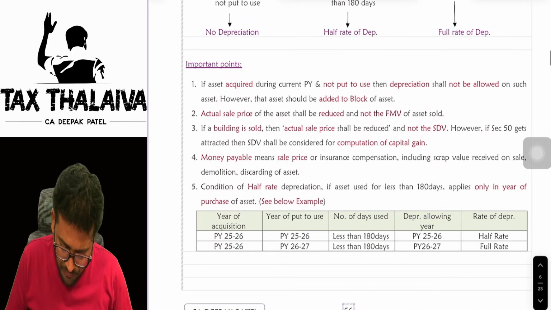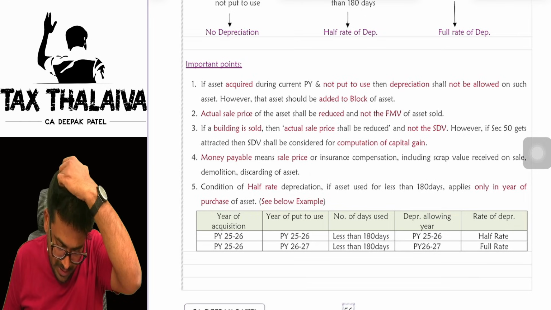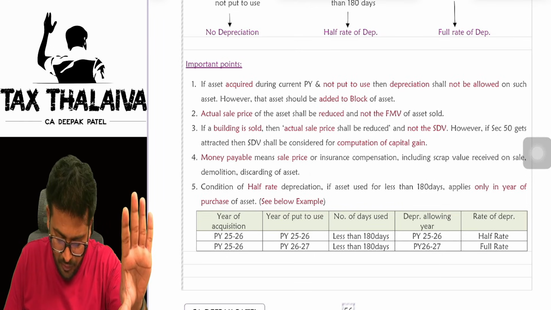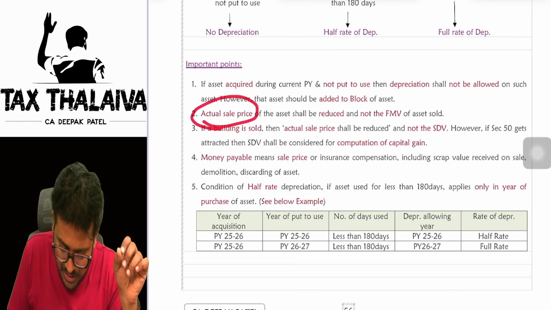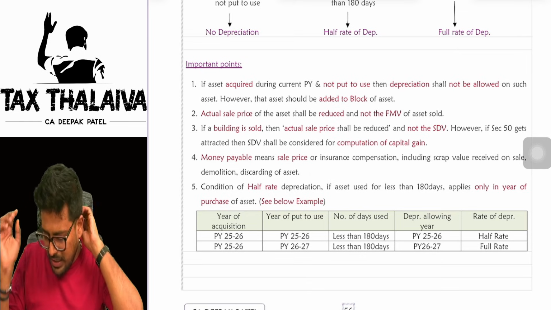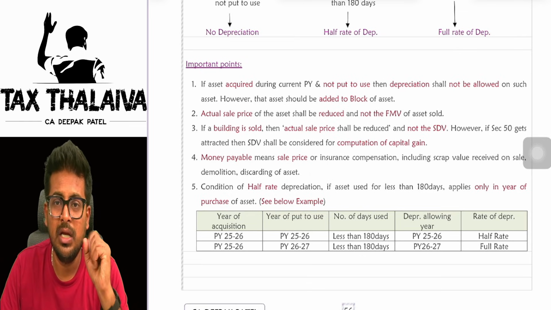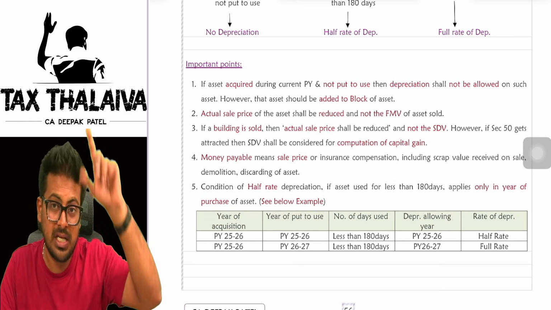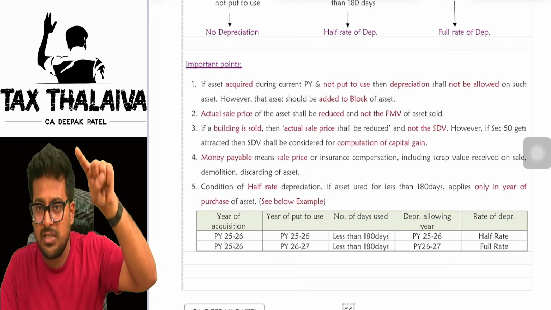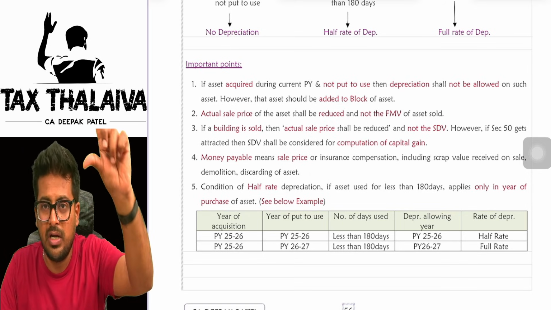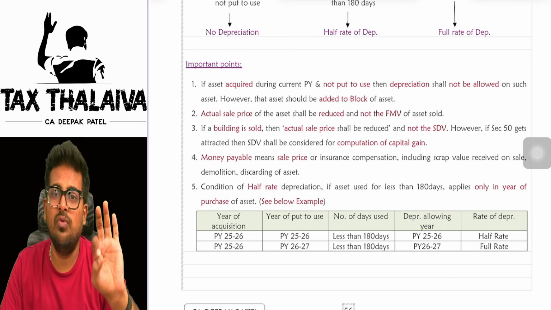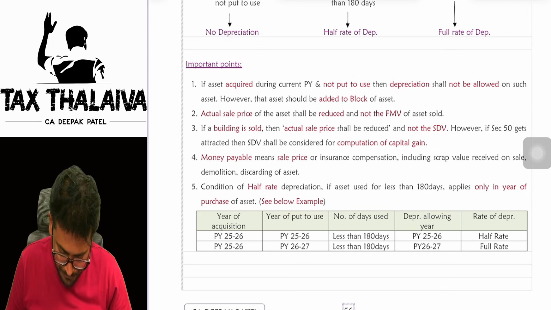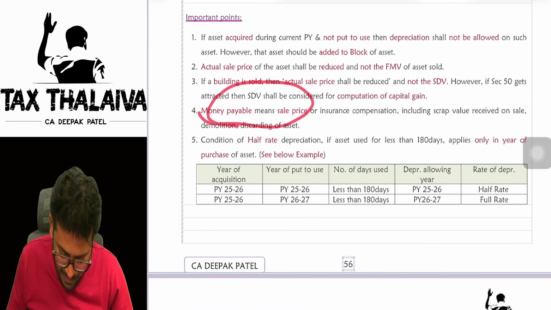Now, there are some important points which you need to discuss. If the asset is acquired but not put to use, you are not eligible for depreciation. Actual sale price shall be reduced, not the FMV of the asset. A lot of times, let's say the sale value you are offering is less than the fair market value or the stamp duty value in the case of a building. In that case, for the purpose of PGBP or capital gain, you take FMV or SDV. But for the purpose of depreciation, you will only take the actual sale value to reduce from the block. Money payable means a sale price.